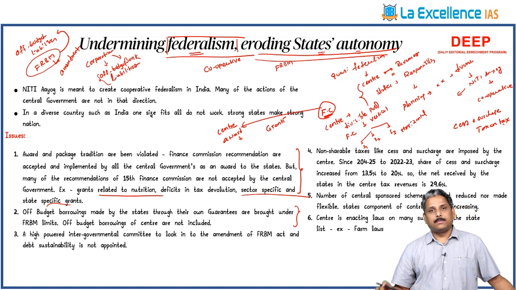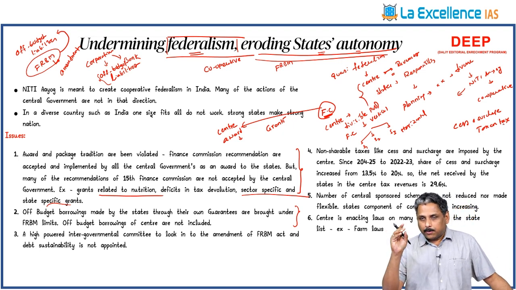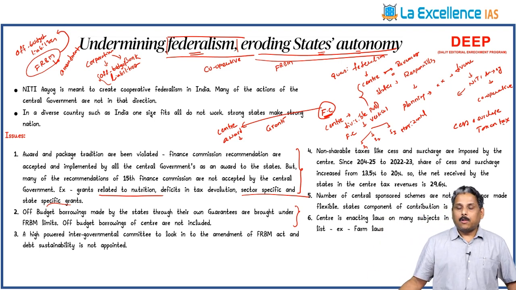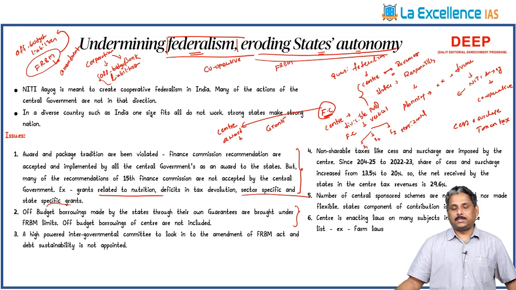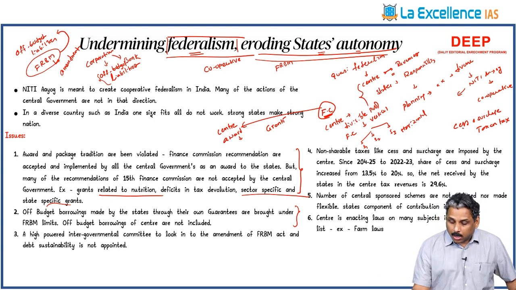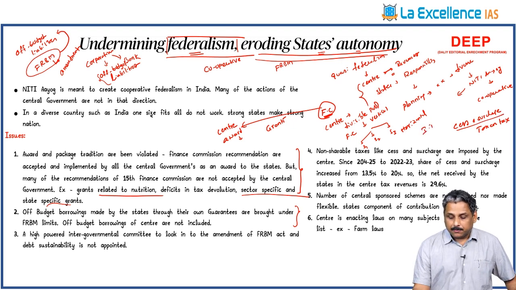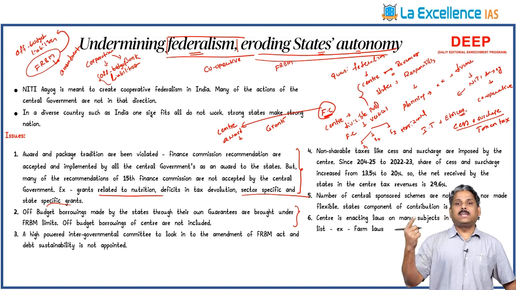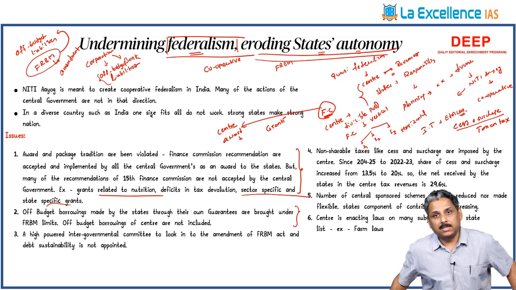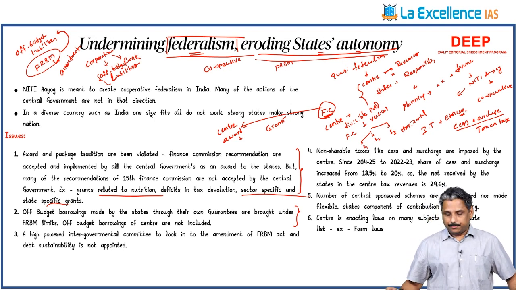It means if a tax is imposed over and above, certain extra tax can be collected on various specific products, on petroleum products, on the need for education. They can collect cess or surcharge. This money does not fall in the divisible pool. Let us take income tax, it falls in the divisible pool. On education, if cess is imposed over and above the income tax, it does not fall in the divisible pool.